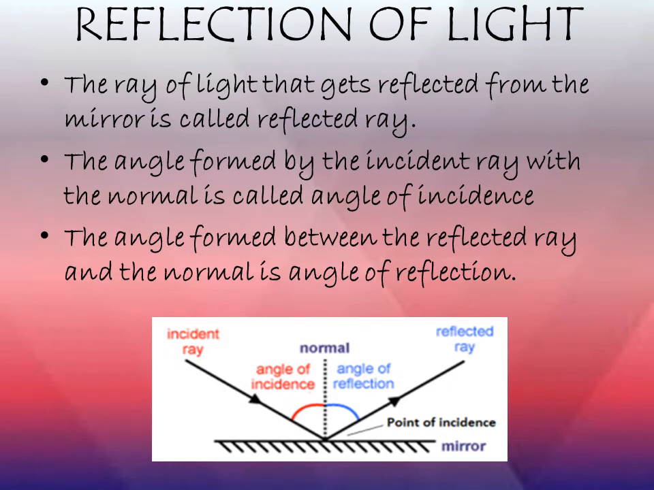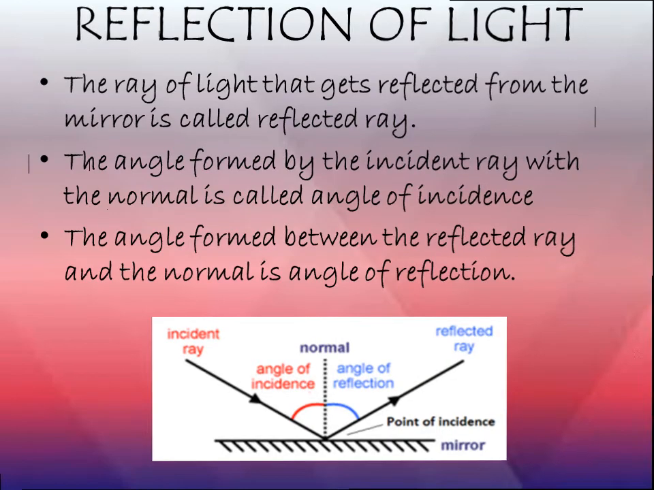Some more terms are: the ray of light that gets reflected from the mirror is called the reflected ray. The angle formed by the incident ray with the normal is called the angle of incidence, as you can see in the figure, and the angle formed between the reflected ray and the normal is called the angle of reflection.